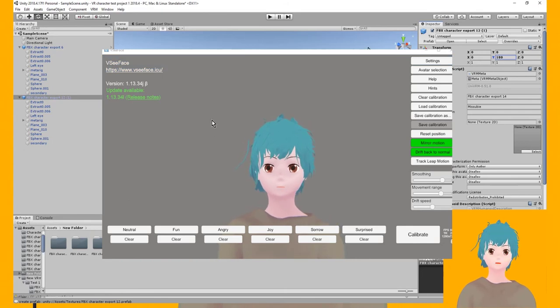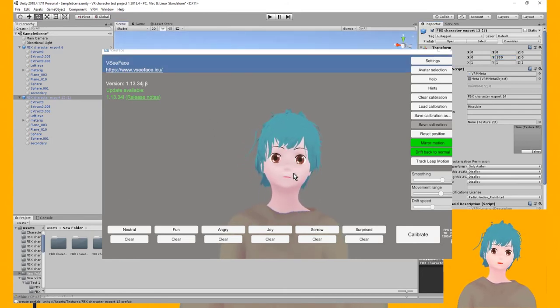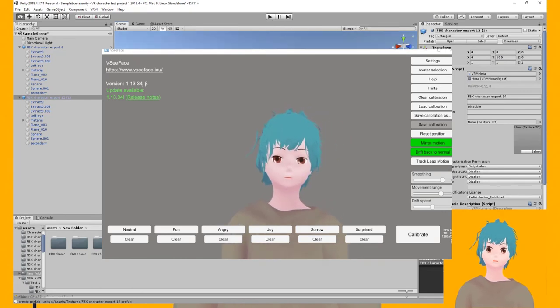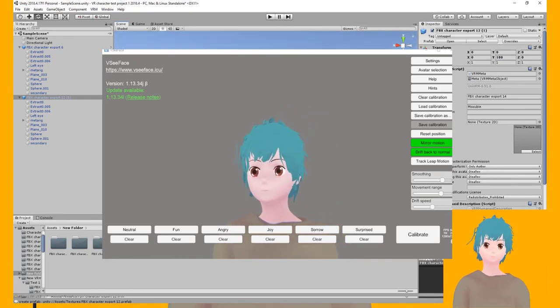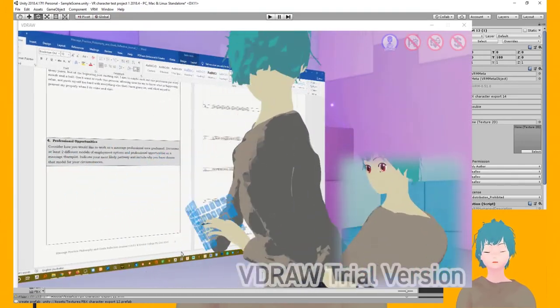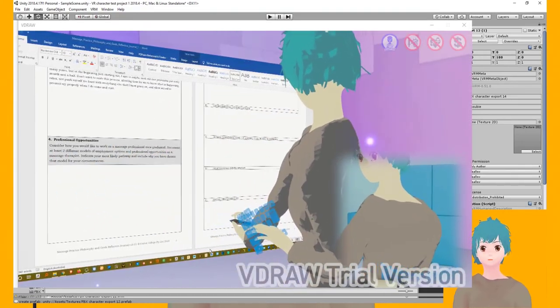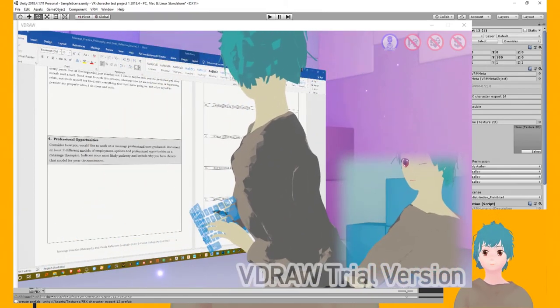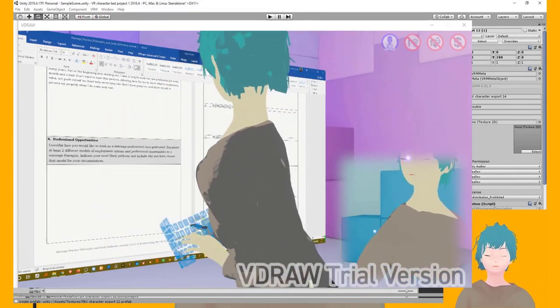So I'll just try to make the skirt and all the parts of hair a lot thicker and add a lot more dynamic bones to it. Okay, I think that's really the only way I can do it. Another issue that I came across with VDraw is that the weighting on the upper arm seems to be carrying too much of the effect for the upper front of the shoulder, like the upper chest area, which isn't really that good, so I did improve the weighting a bit.